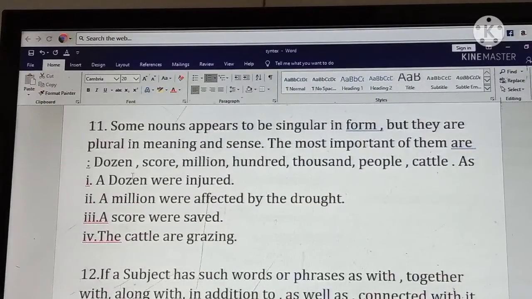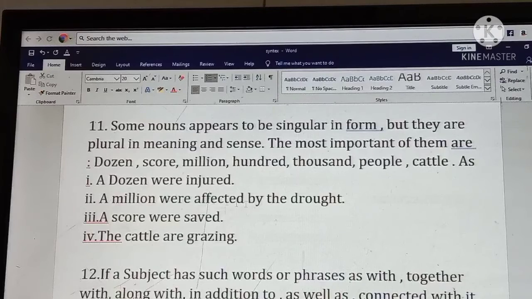Last, rule number 11. Some nouns appear to be singular in form, but they are plural in meaning and sense. The most important of them are dozen, score, million, hundred, thousand, people, cattle. First, a dozen were injured. A dozen refers to 12. That is why the subject agrees with the plural form of the verb were.